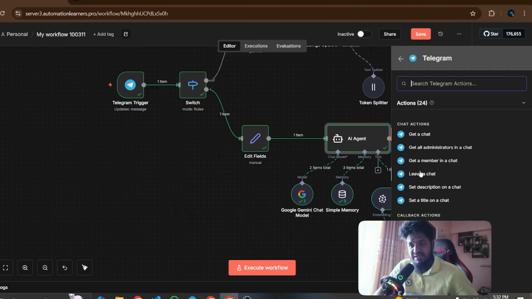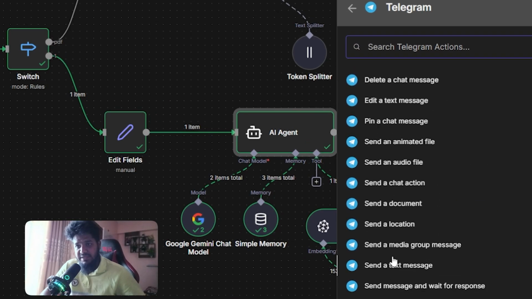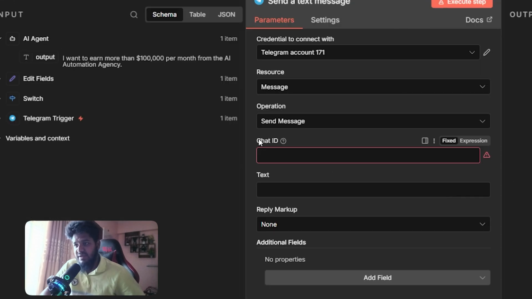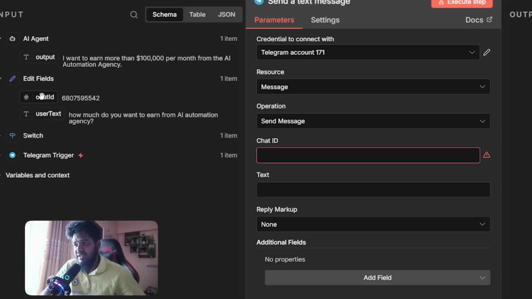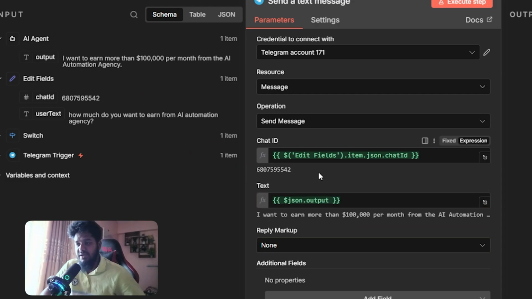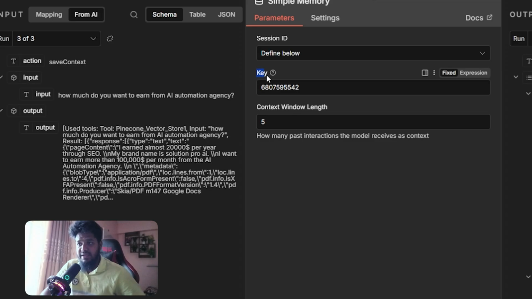Okay, send a message. What is the message? Send a text message. I need to send a text message, and I need to give here the chat ID. Where can I get the chat ID? This is the chat ID, and for the text, what will be the reply? This will be the reply, this is the output. And this is the chat ID, 680, and I added this on the key 680, which is the session ID.